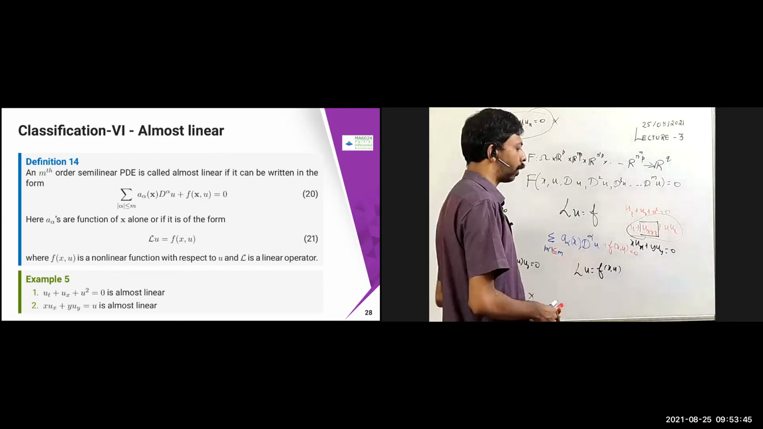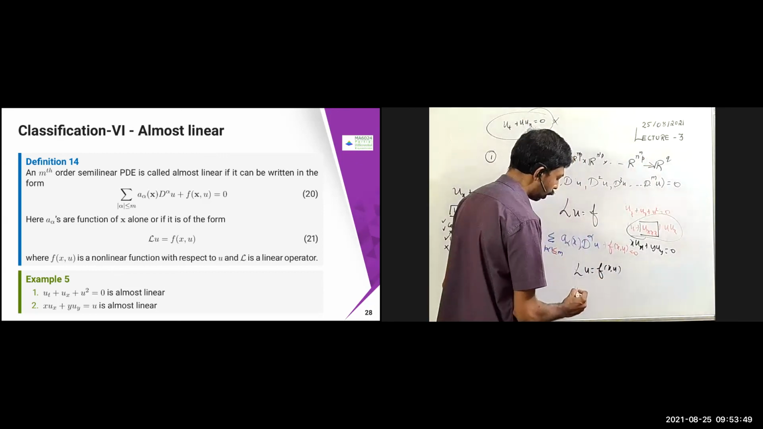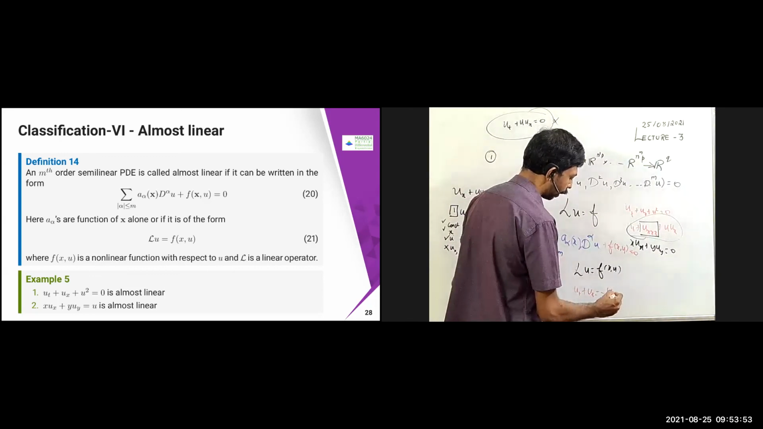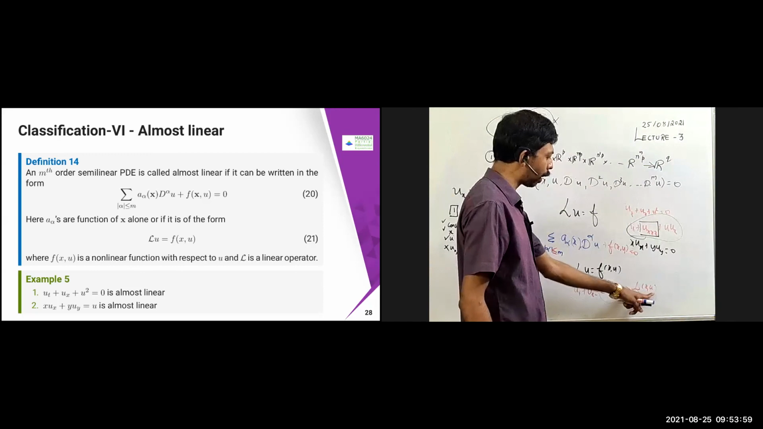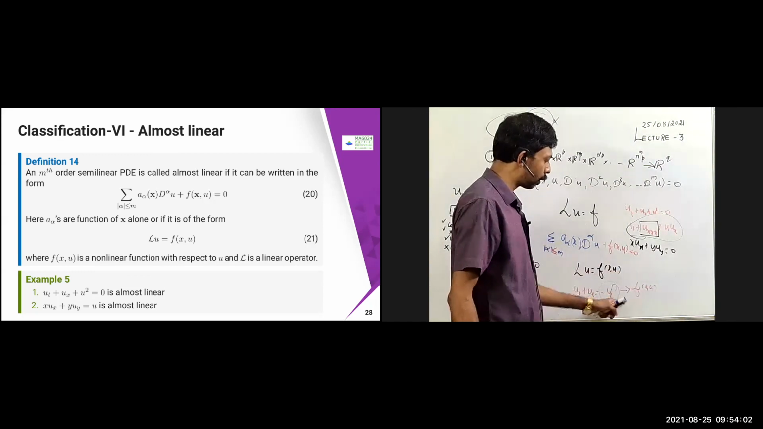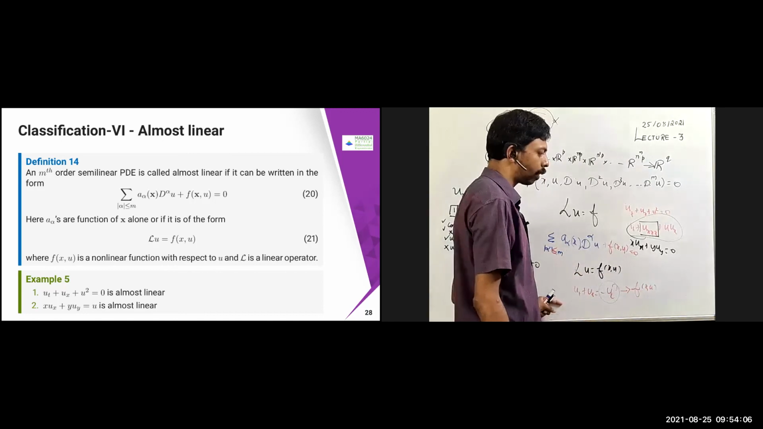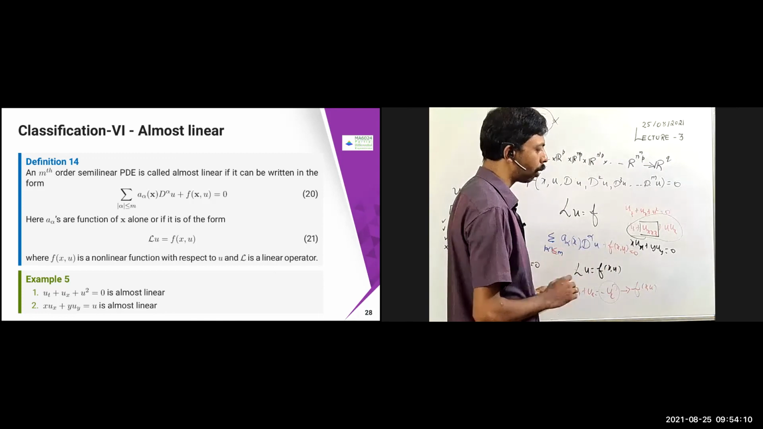For example, ut plus ux equal to u square. Here I can write this equation as ut plus ux equal to minus u square, so this term I can put as f of x comma u. Only the operator I have to check, whether it is linear or not. This is linear, therefore it is called almost linear. In the same way, x ux plus y uy is also almost linear.